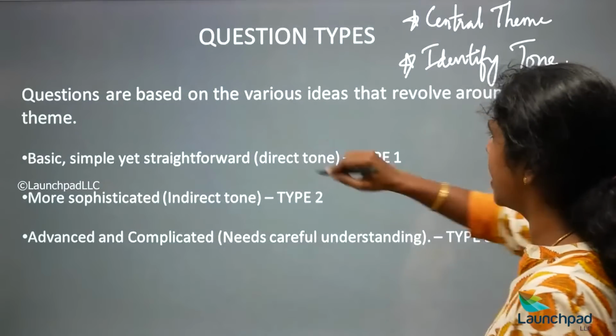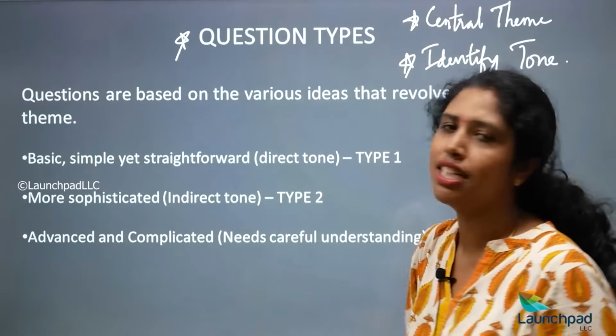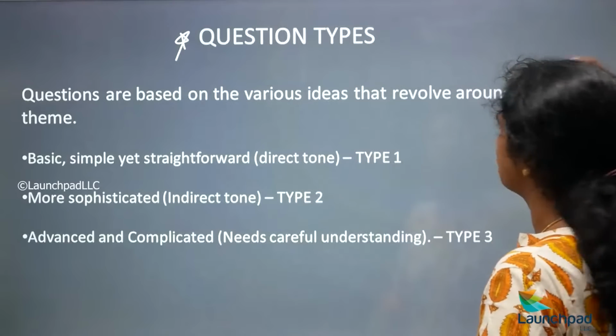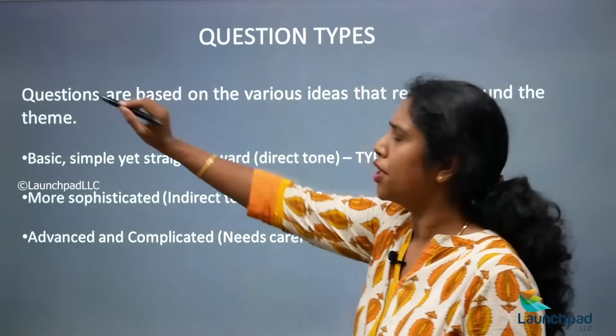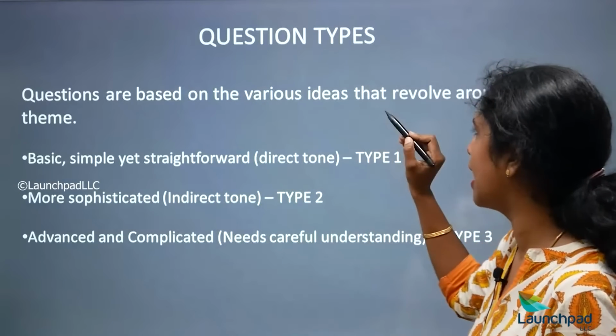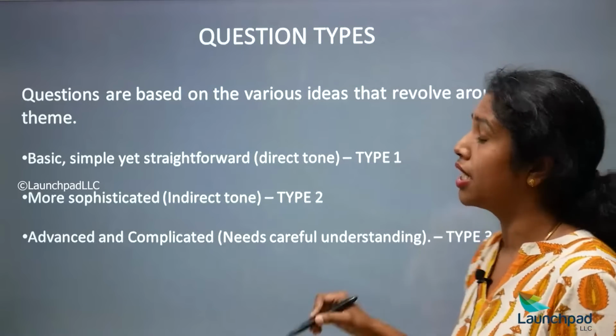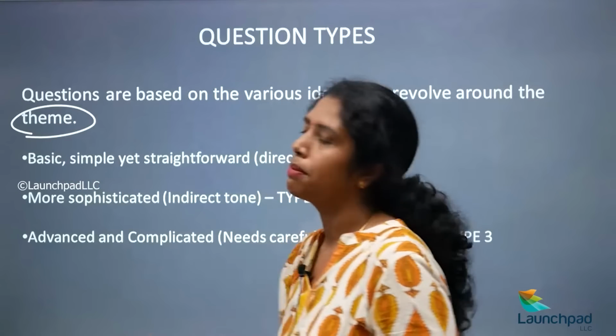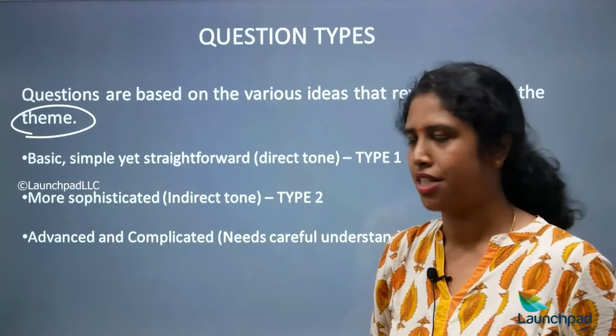Hence your third one is the question types. So how are your questions asked? Questions are based on the various ideas that revolve around the theme. Once you identify the theme, it will become easy for you to answer the questions.